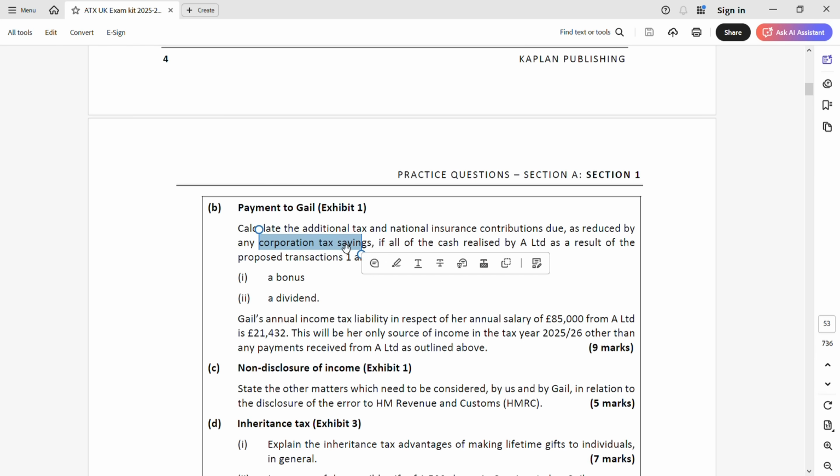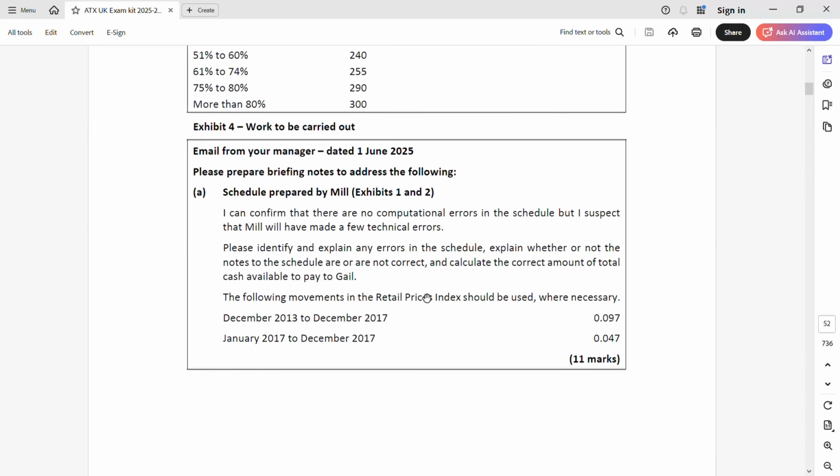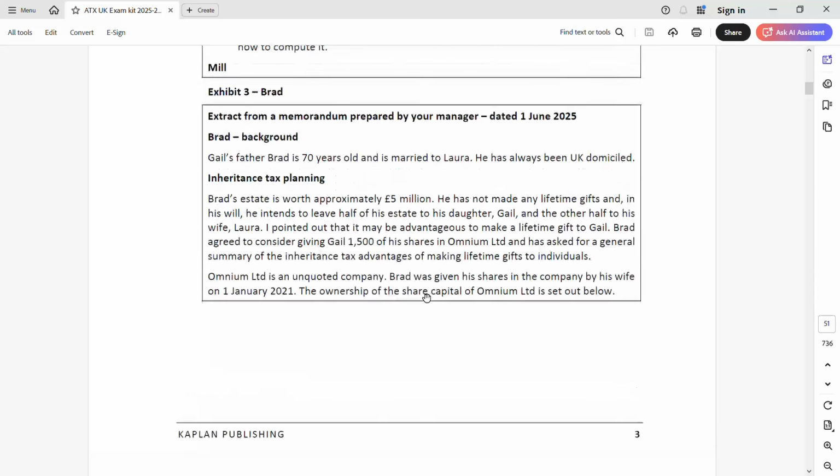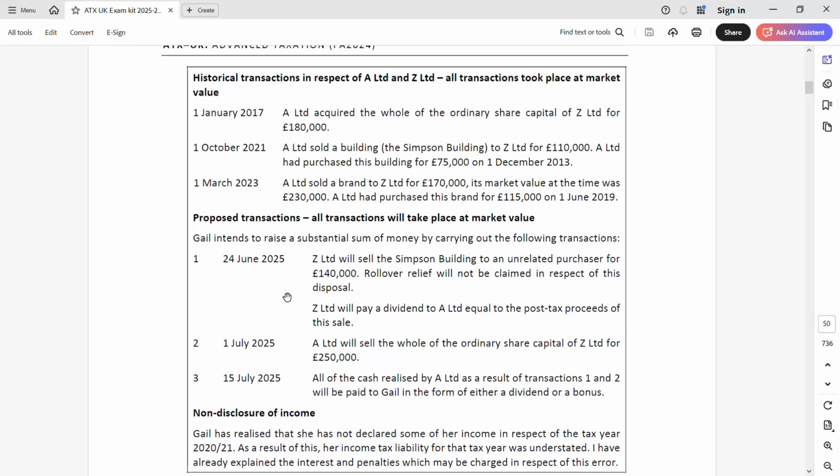Most students have omitted that corporation tax saving. They did not take this into account. So make sure that you do it. Because of the cash realized by A as a proposed transaction 1 and 2. Remember the cash that they will get from the 2 transactions. These are the 2 transactions they are talking about. In exhibit 1, you will get it. This is transaction 1. This is transaction 2.